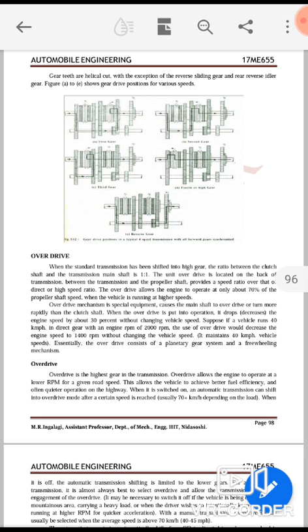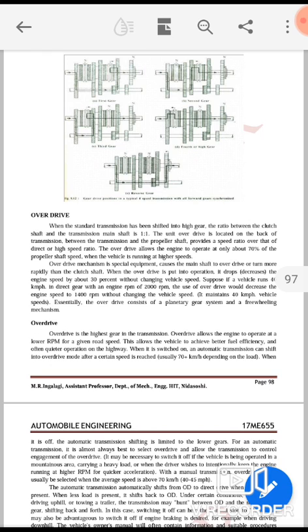The overdrive unit is located on the back of the transmission between the transmission and the propeller shaft, and provides a speed ratio over that of direct or high speed ratio.